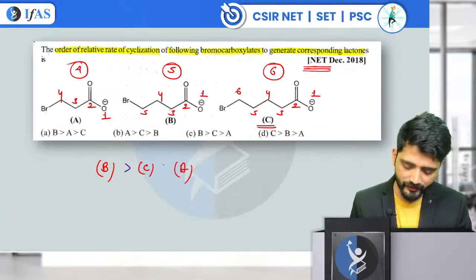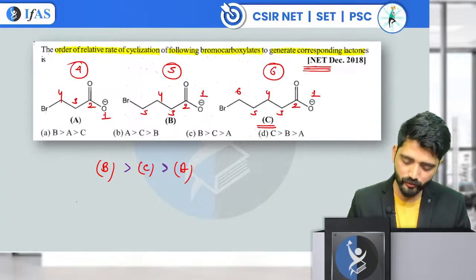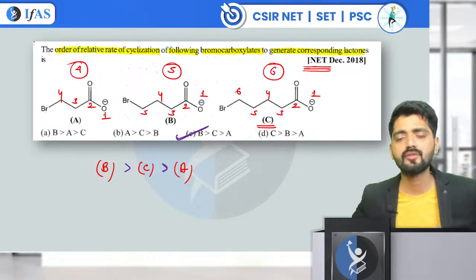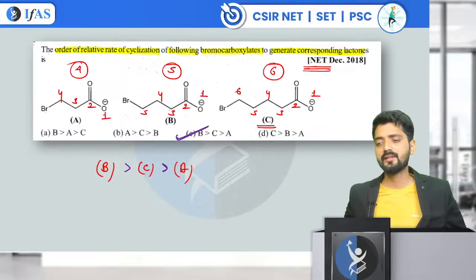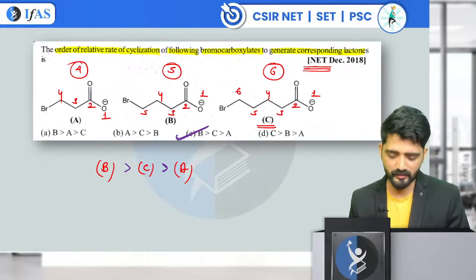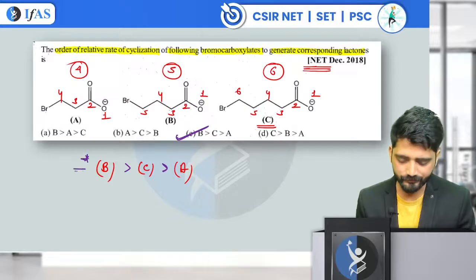So when we look at the options, which option is going to be correct? Option number C is going to be correct. It was a very easy question based on the Baldwin rule. Did you get the concept? It was very easy. There was nothing that you will not get here.